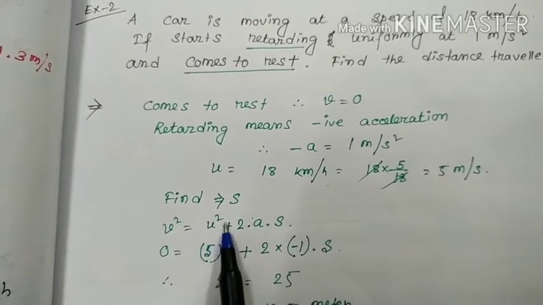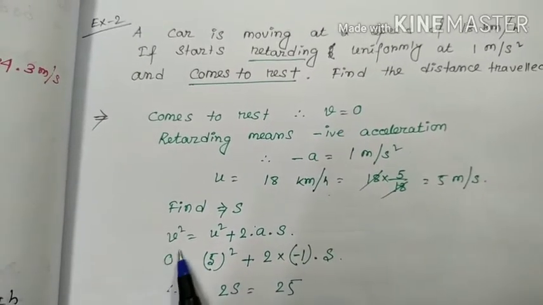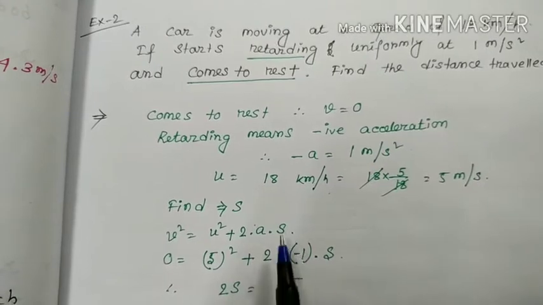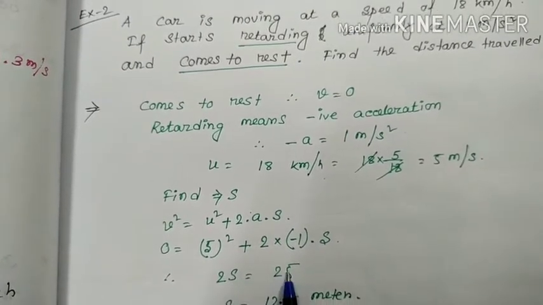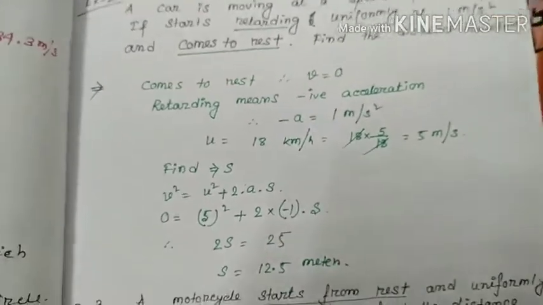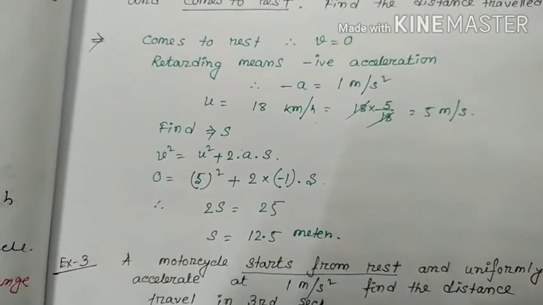v square is equal to u square plus 2as. v equal to 0 because finally it stops. u equal to 5, a equal to minus 1, and s. 2s equal to 25. s equal to 12.5 meter. Clear, friend? Just use the formula v square is equal to u square plus 2as.